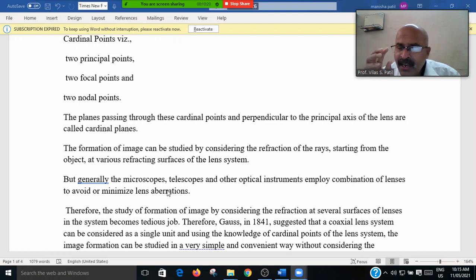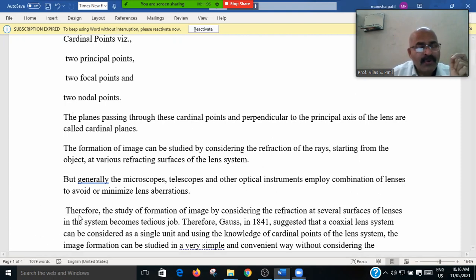There are different types of aberration, that is lateral aberration, spherical aberration and others. Using these methods, if we are able to minimize the aberration, then all types of microscopes, telescopes and optical instruments give a well intense optical image that we are able to see.